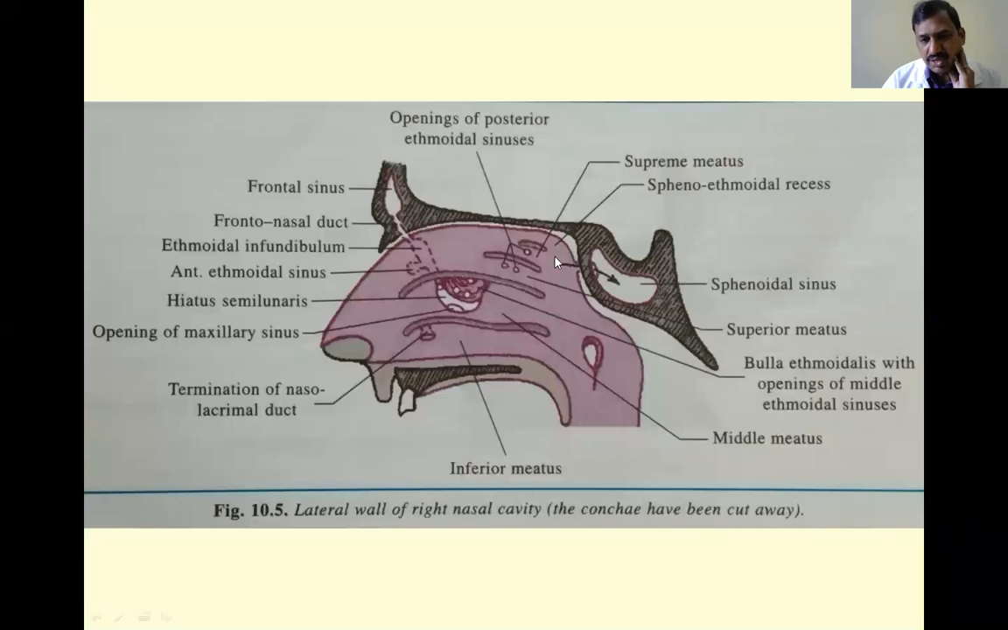is called the sphenoethmoidal recess. Into the sphenoethmoidal recess, there is opening of the sphenoidal air sinuses. That is why these air sinuses are opening into the lateral wall of the nose. Because of this reason, the lateral wall of the nose is clinically very, very important.